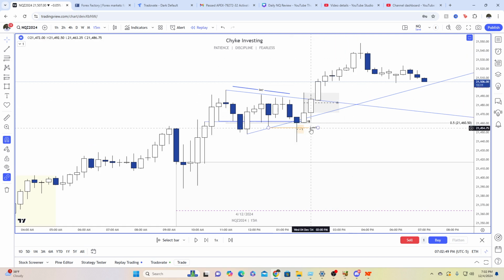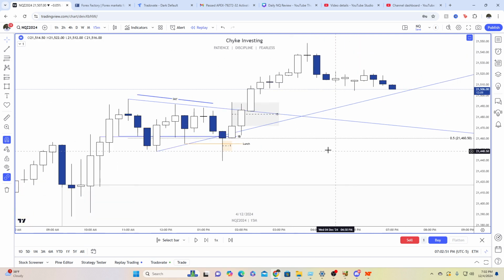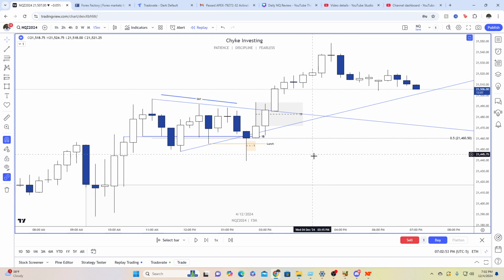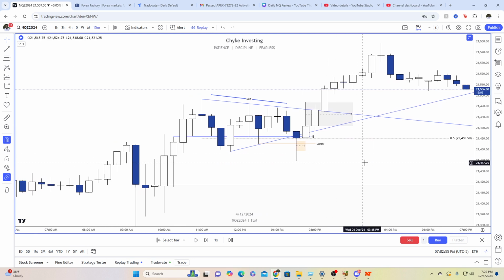continue higher. Now, this is where we start to talk about my favorite, one of the most high probability setups that you will ever see. Okay. A lot of times you could see price starting to range when you're seeing price consolidate. Focus on what's happening, right? We're seeing a high here, low, lower high, lower low, lower high. So this is what we call a wedge. When you see a wedge forming, a lot of times you'll see price action take out one side of the wedge and then go to the other side of the wedge.